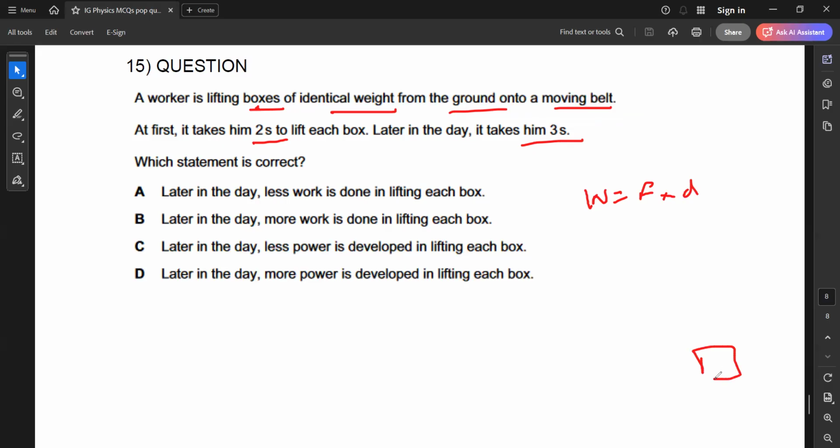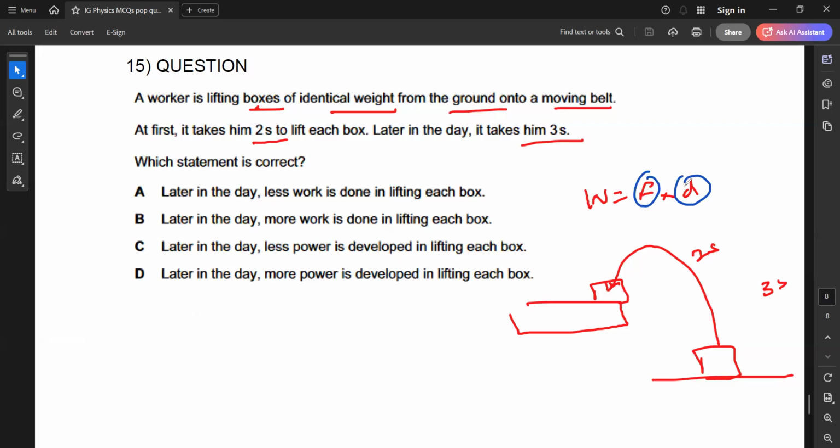So if a worker is lifting a box from the ground to the belt, first he was taking 2 seconds, but later in the day he's taking 3 seconds. But when we compare, the work done depends on the force and the distance.